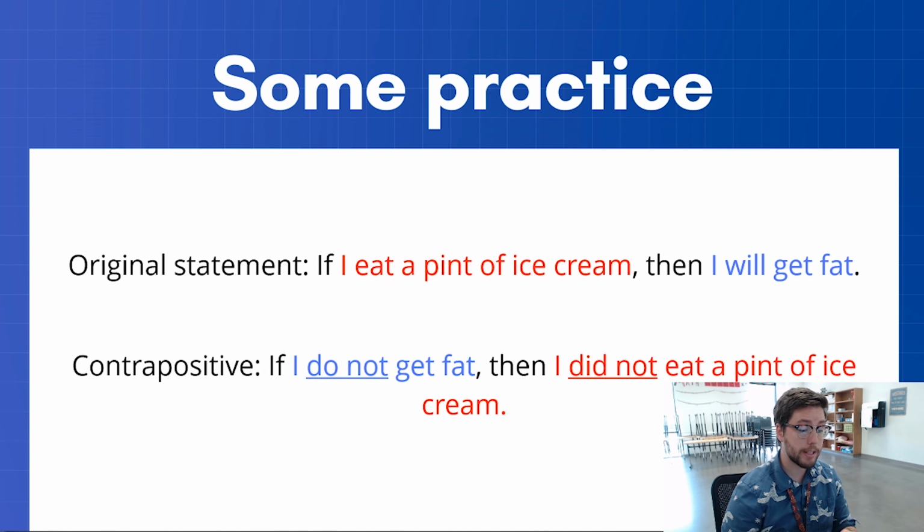And then the contrapositive is doing both of them at the same time. So if I do not get fat, so we're dragging that one over there, and we're negating it, then I did not eat a pint of ice cream. So we're dragging this one over here and we're negating it. If I do not get fat, then I did not eat a pint of ice cream.